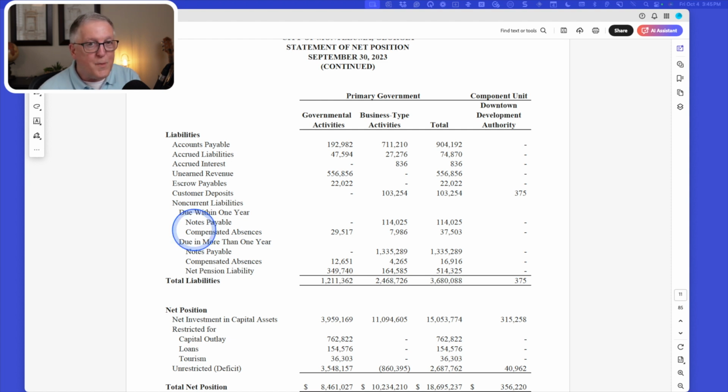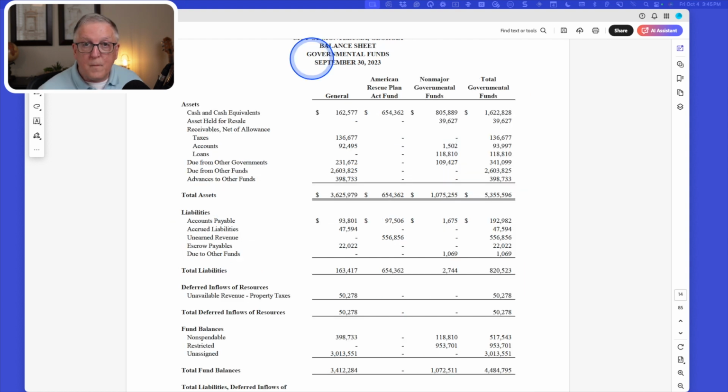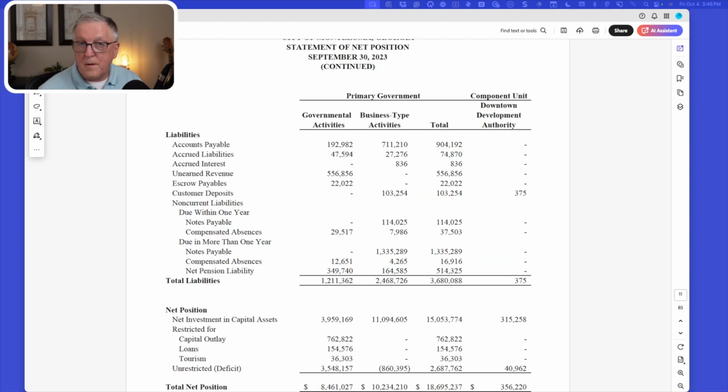If we go back to the governmental fund level, just for a second, remember, we've got liabilities here and we have deferred inflows here, but not so at the government-wide level. Here we are back at the statement of net position. Here's the liabilities, and there's no deferred inflow.